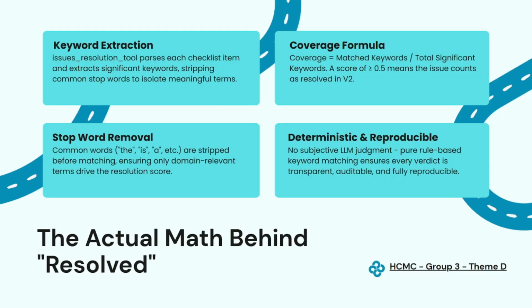The actual math behind the results is, step by step, we have the keyword extraction, which uses the issue resolution tool function. It parses each checklist item and extracts the significant keywords. Next we have the stop word removal. So common words like the, is, get stripped out first, so only domain relevant terms drive the matching. Next one we have the coverage formula. It will equal the matched keywords divided by the total significant keywords. If that ratio is 0.5 or higher, the issue counts as resolved in version 2.